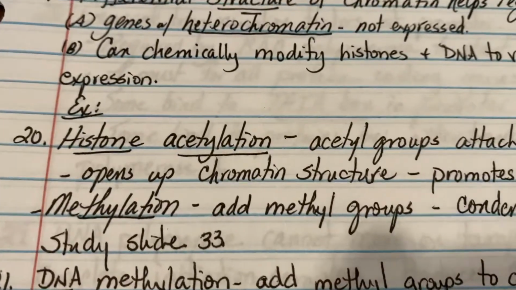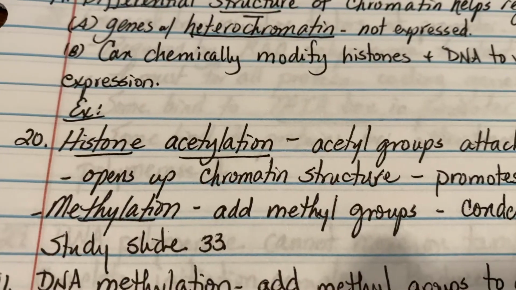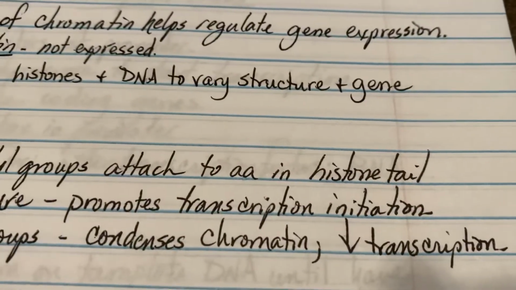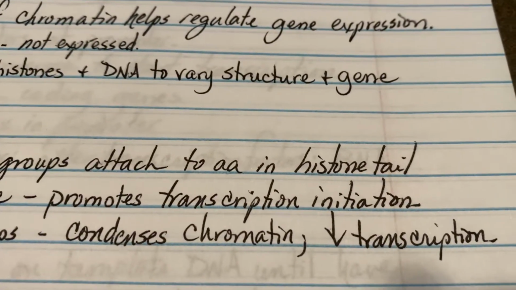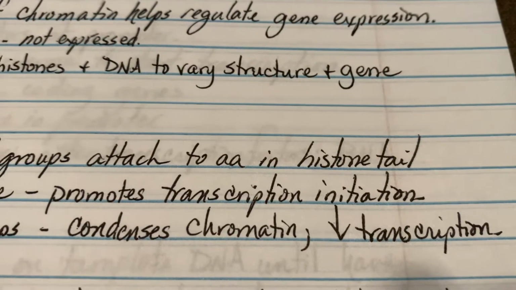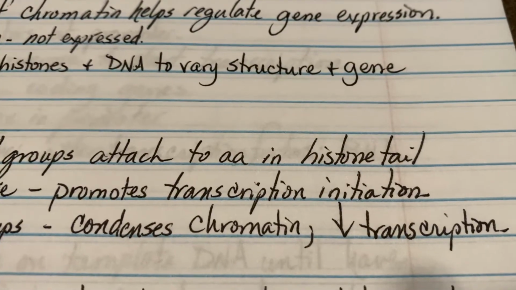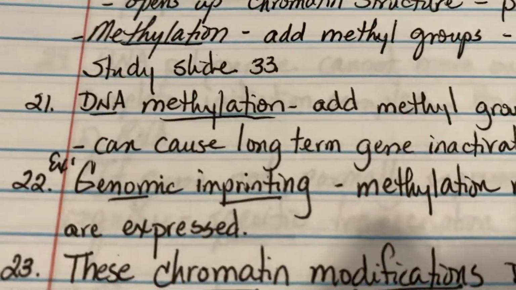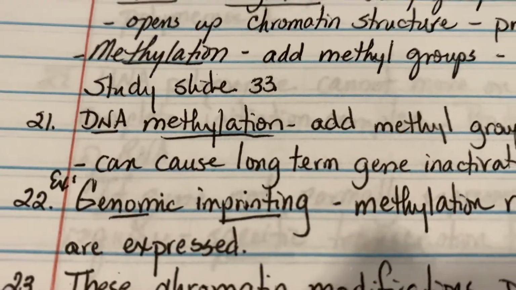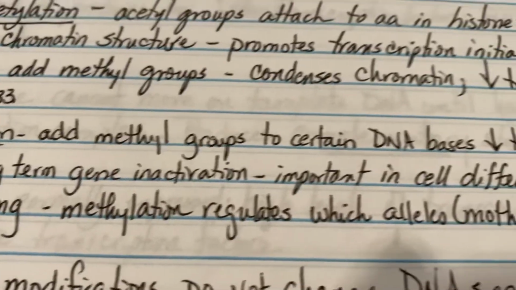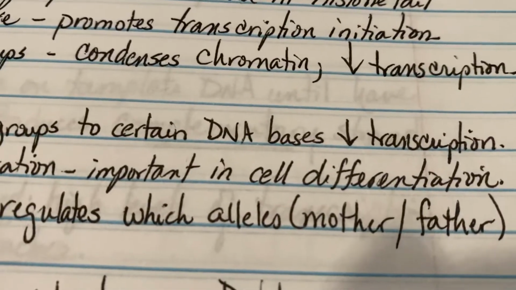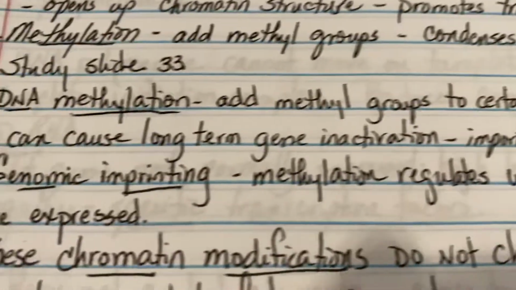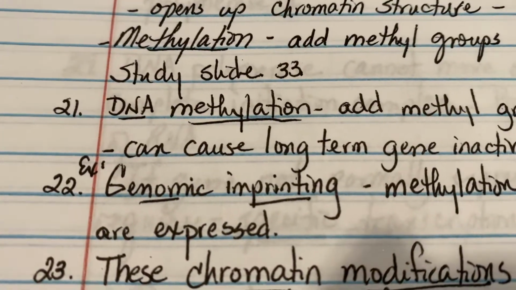Methylation is different. If you add methyl groups to the chromatin, you actually condense the chromatin and you make transcription more difficult. It actually decreases the rate of transcription. Remember we talked about genomic imprinting? Well, methylation is going to regulate which alleles, does it come from the mom or the dad, which of those alleles actually get expressed?